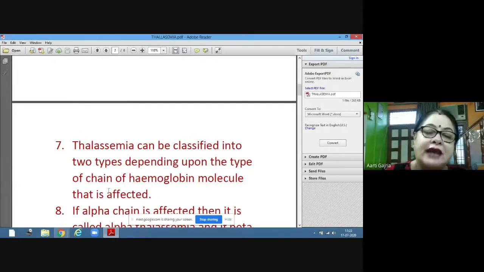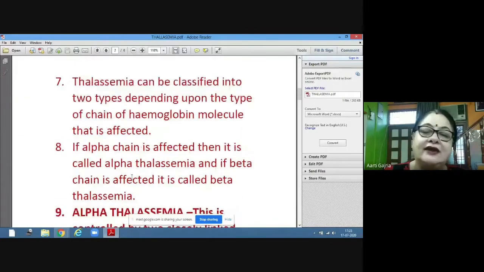Now, thalassemia can be classified into two types depending upon the type of chain of hemoglobin molecule that is affected. As I told you, there are two chains, alpha and beta. If the alpha chain is affected, it is called alpha thalassemia, just to distinguish which globin chain is affected. If the beta chain is affected, we can call it beta thalassemia.